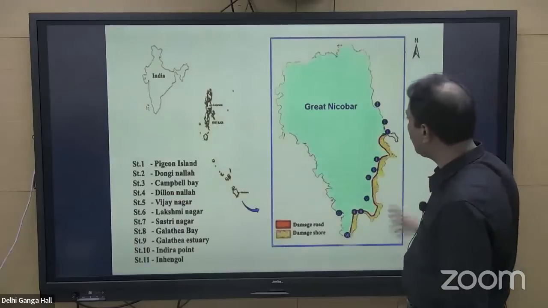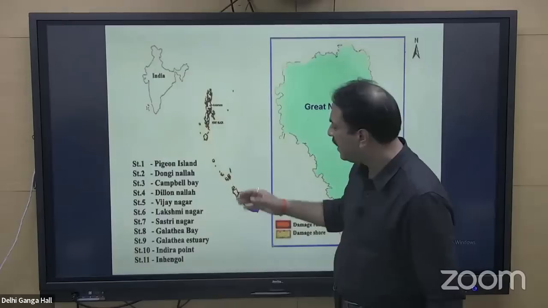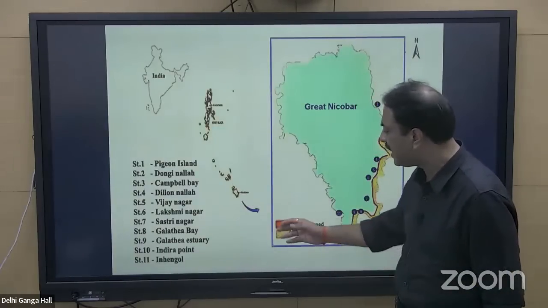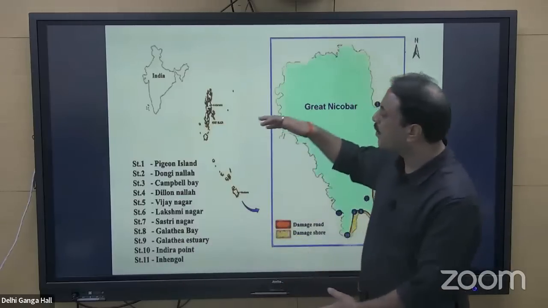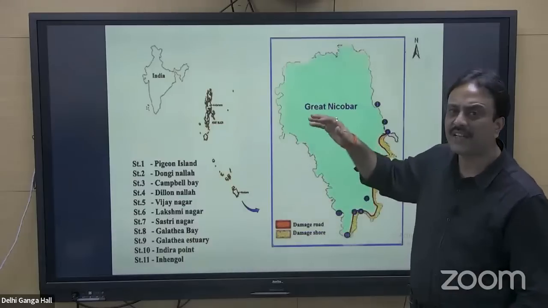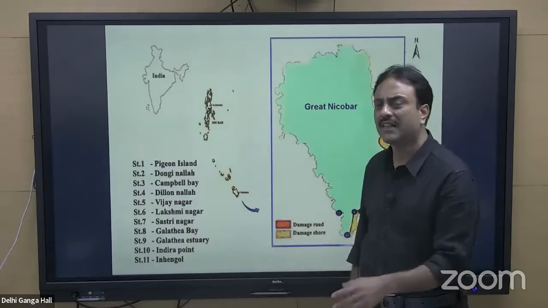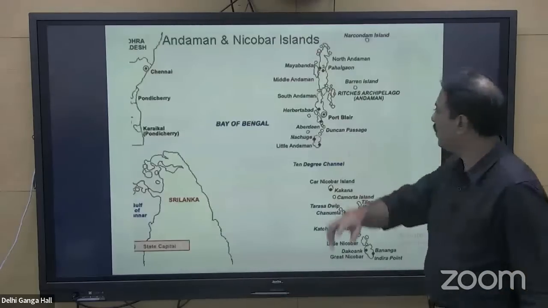Now, if you look at this particular map: Pigeon Island, Dongi Nalla, Campbell Bay, Dillian Nalla, Vijayanagar, Lakshmi Nagar, Shastri Nagar, Galathea Bay, Galathea Estuary, Indra Point, Hengal. All these are important. You need to work on each and every topic. But it is beyond the capacity of this 3-hour lecture for me to take each and every topic in detail, right? So do work on that.